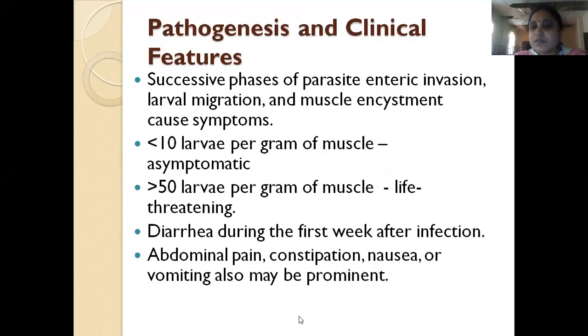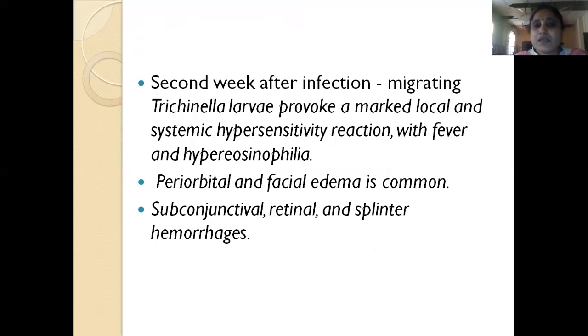In the first week after the infection, the patient will have diarrhea, abdominal pain, constipation, nausea, anything related to the gastrointestinal tract. In the second week, there will be the migrating Trichinella larvae. They provoke a marked local and systemic hypersensitivity reaction. Because of this hypersensitivity reaction, the patient will have fever and hypereosinophilia. There may be periorbital and facial edema also, and hemorrhages can be seen in conjunctiva, retina, and nail beds. That is, splinter hemorrhages can be seen.